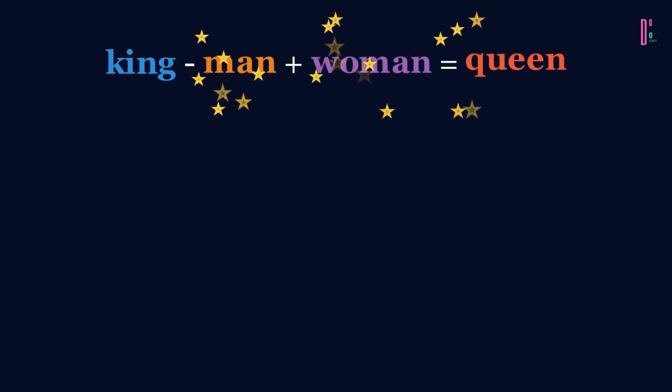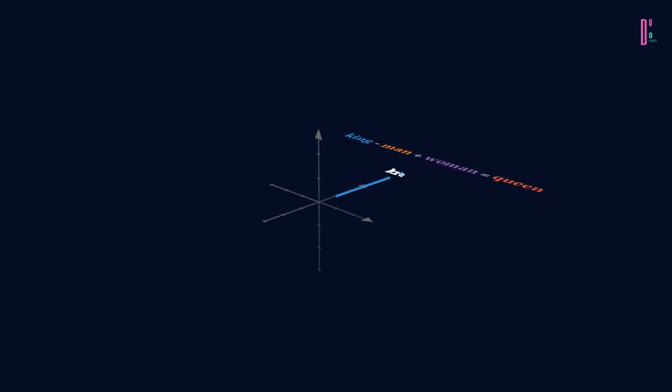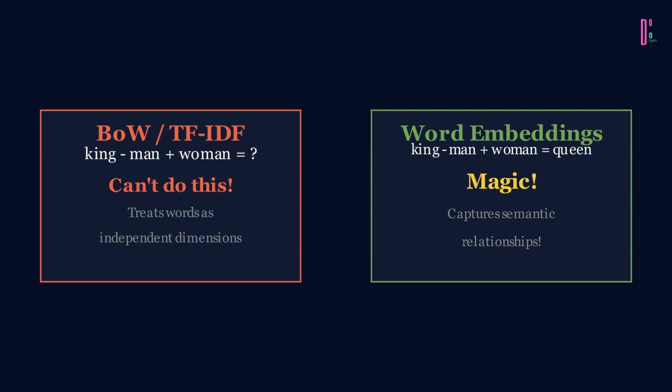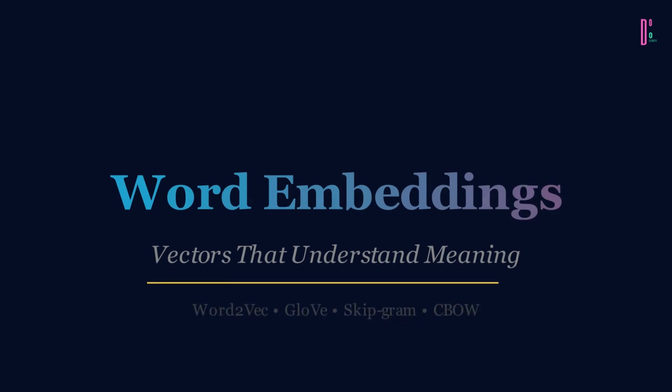In the last video, we learned that bag of words and TF-IDF convert words to numbers, but they can't capture meaning. Today, we'll see something that seems like magic: word embeddings. Imagine if you could take the word king, subtract man, add woman, and get queen. That's exactly what word embeddings let you do. These are dense vector representations that understand semantic relationships, context, and meaning. Welcome to the world of Word2Vec and GloVe, the methods that revolutionized NLP before transformers came along.